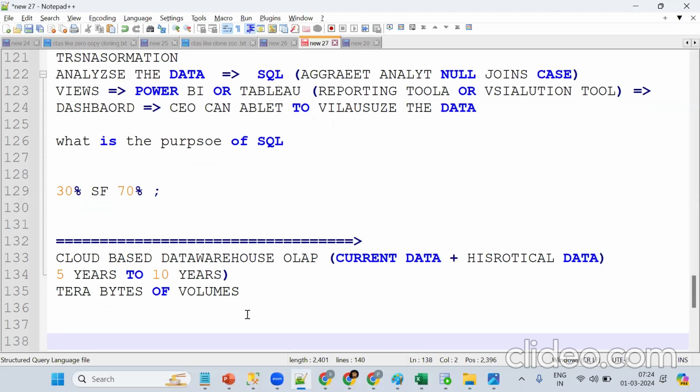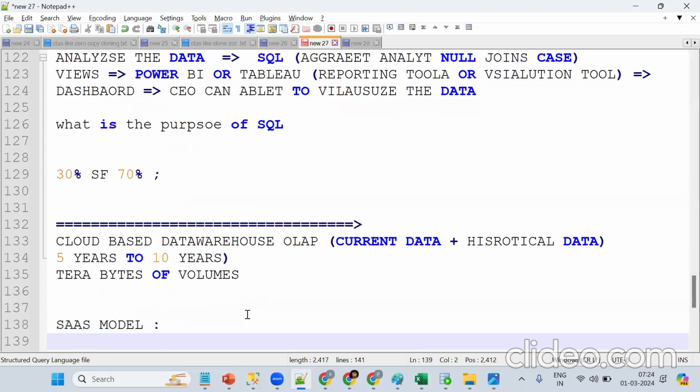Snowflake is a SaaS model. What is a SaaS model? There is no need to install any software or hardware. Just create an account and we can start working on it.